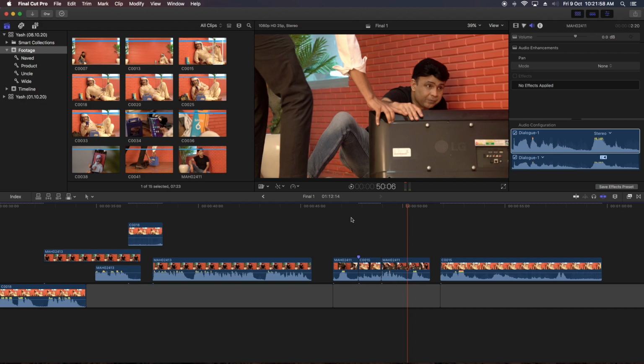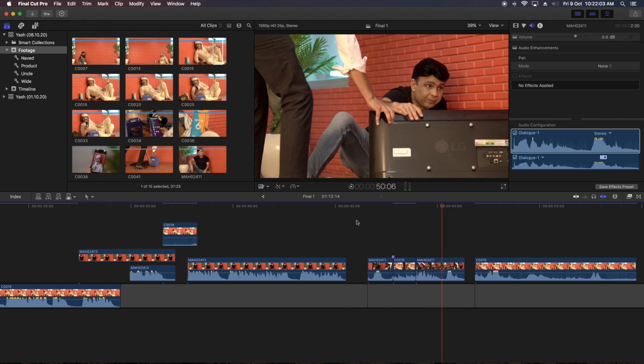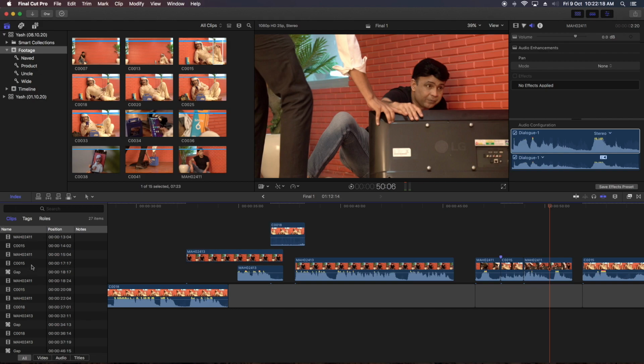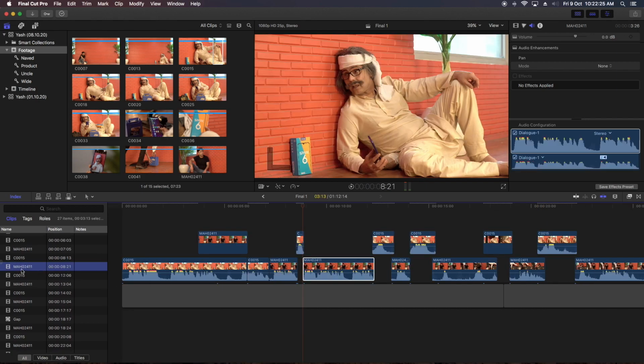Another option I am showing, by which all of you will feel that this now looks like Premiere Pro. How? Very easy, there is a button here called Index. You are always watching this but didn't know what it performs. If I go here, you will find there are clips. If I click on some clip, it shows me at which place this clip is on my timeline.